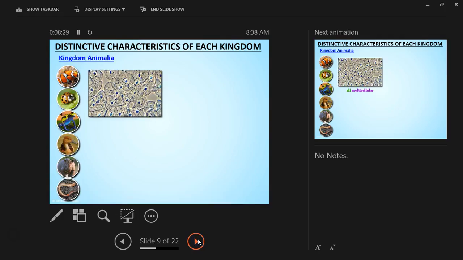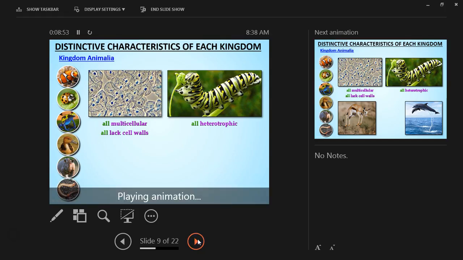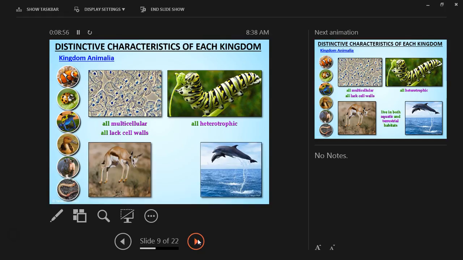All right, let's talk about the kingdom Animalia. Multicellular. Again, all lack cell walls, all heterotrophic. And if someone were to ask you where humans would fit, of course we would fit in the kingdom of Animalia. We do not have a cell wall; we have a cell membrane. We are multicellular. We are heterotrophic.